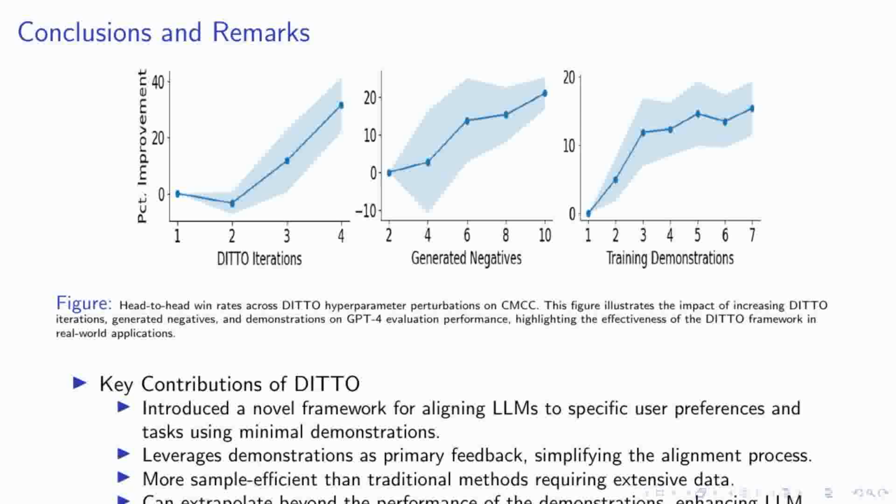The figure displayed encapsulates the effectiveness of DITO across various hyperparameters, including the number of iterations, generated negatives, and demonstrations. Each adjustment not only improves the model's performance, but also showcases DITO's robustness in real-world applications. In essence, DITO represents a significant leap forward in our ability to tailor language models to meet individual and task-specific needs efficiently and effectively.